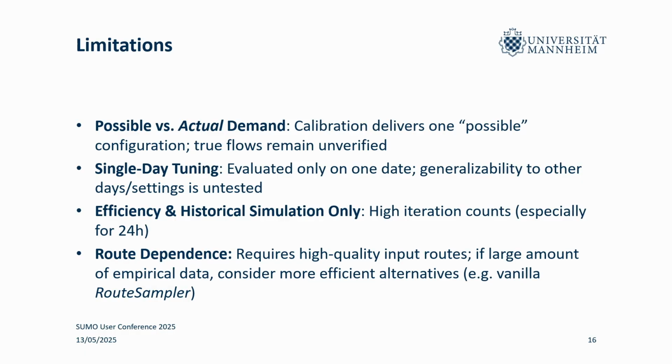Then really crucial as well is the efficiency. I showed to you how long this takes. So we see high iteration counts, especially for the 24-hour scenario. So this is for historical simulation. The people in the project that I'm in always dream of online simulation. This isn't the way to go for that. And then also we have this route dependence. We have very nice data that cost a bit of money, which we had to spend. So we really rely on these high quality input routes, and you will not always have them. And if you have more empirical data, there are more efficient alternatives, such as just using routeSampler, for instance, I would guess.